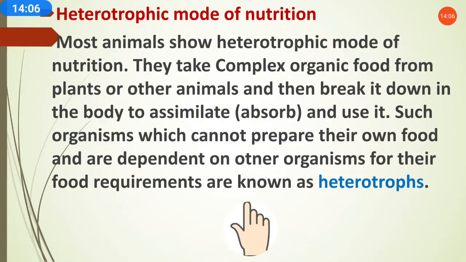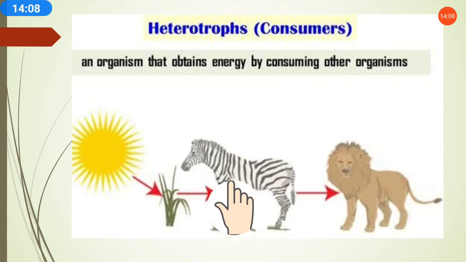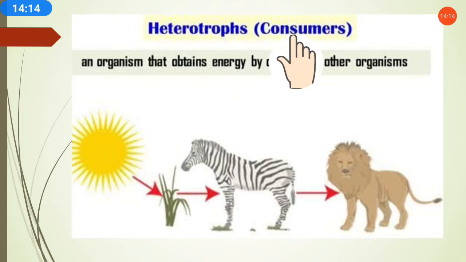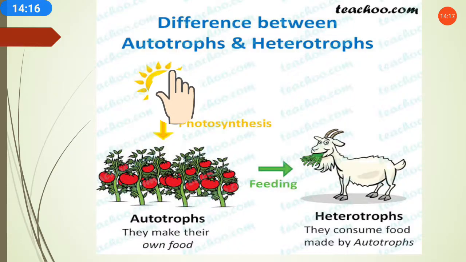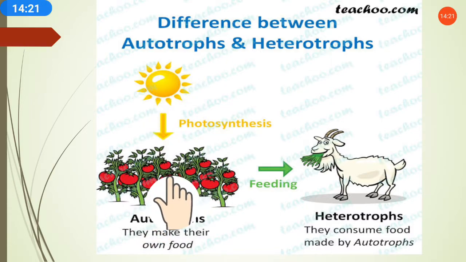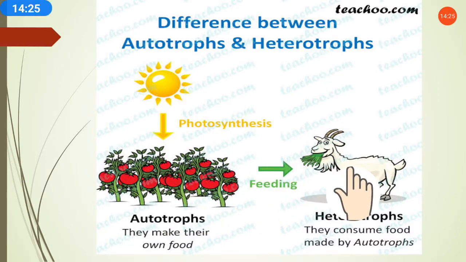Heterotrophs get the energy and food from others. That's why they are consuming food from others, and that's why they are called consumers. And autotrophs are not taking from others, they are preparing their own food, so they are called producers. Autotrophs are producers and heterotrophs are consumers.